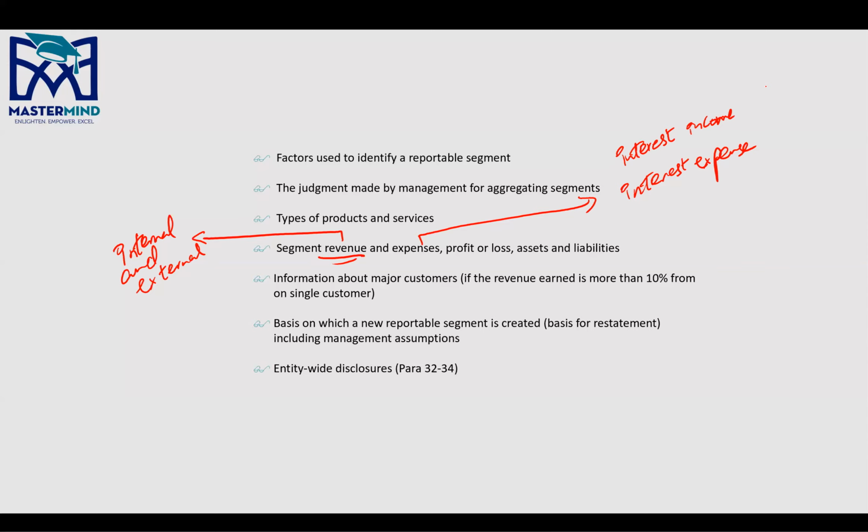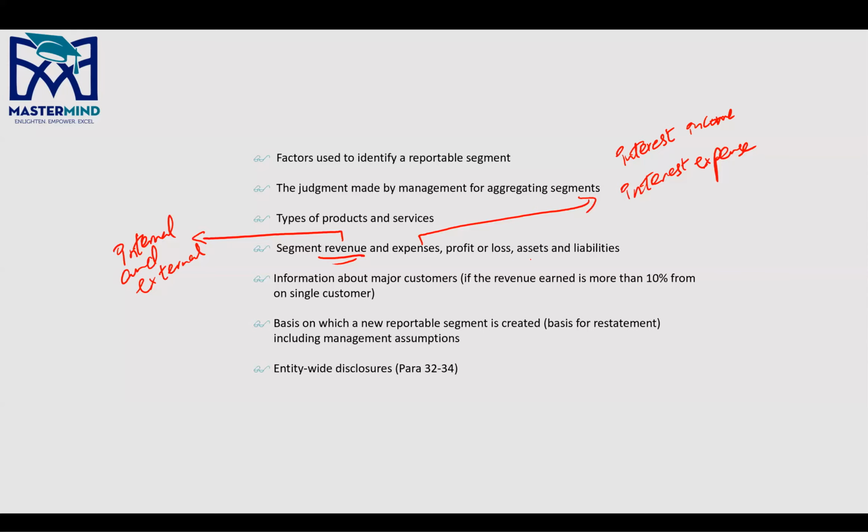But for example, let's suppose in case of a bank, the only business that a bank has is to generate interest income, majorly, right? Broadly speaking, I would say. That means in that case, IFRS 8 says that you can merge both of them, right? But if the principal business is not to earn interest income, then you have to show it separately. Okay. Profit or loss, again, the net amount can be disclosed.